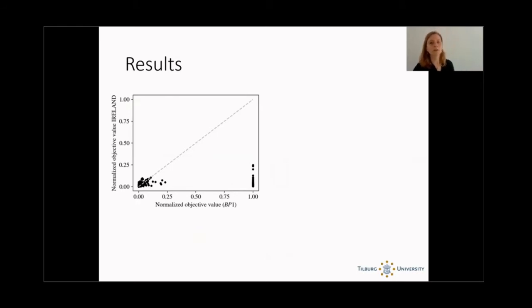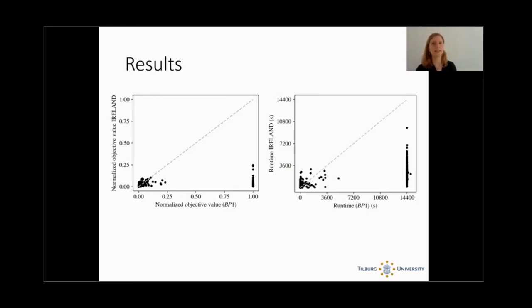Then we can also look at the runtime, which you see over here. And again, there are data sets where Ireland has a better runtime. There are data sets where the original integer program has a better runtime. But what you see again on the right is very striking. These are the data sets where the original integer program ran out of memory, or where it couldn't find a solution within 4 hours. It couldn't finish. As you can see, Ireland always finished within 4 hours, mostly even in at most 2 hours.